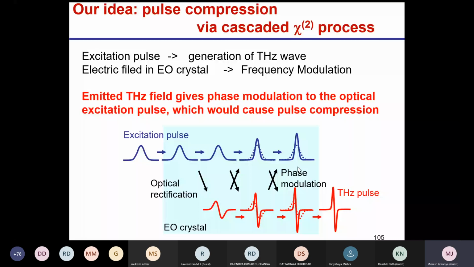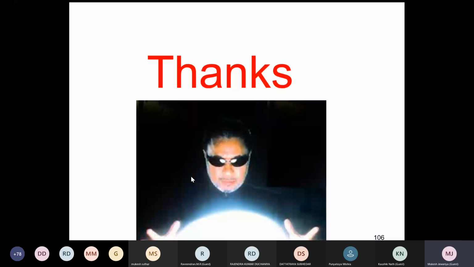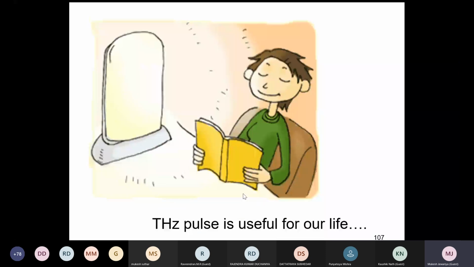With this, my word, I thank you. So terahertz, I will tell in the next lecture, is Aladdin ka chirag. And terahertz is very useful for our life. With this, my last word, terahertz is very useful for our life. I thank you. And now.